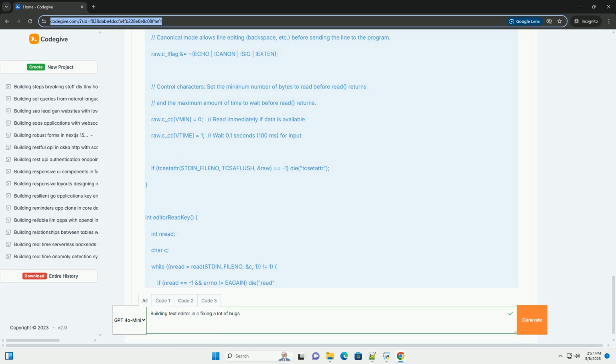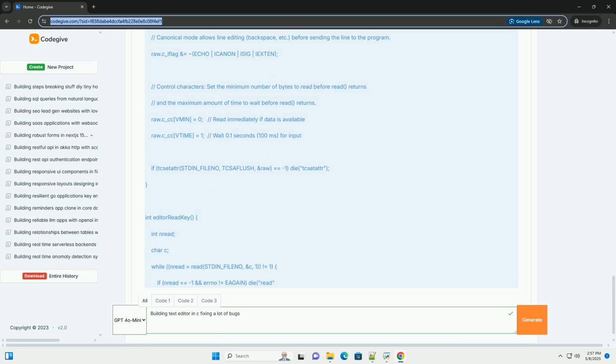The erow struct represents a single line of text in the editor. size stores the original length of the text in chars. rsize stores the length of the rendered text in render. chars is a character array holding the raw text of the line. render is a character array holding the rendered text, with tabs expanded to spaces. This is necessary because tabs have variable width depending on the terminal.